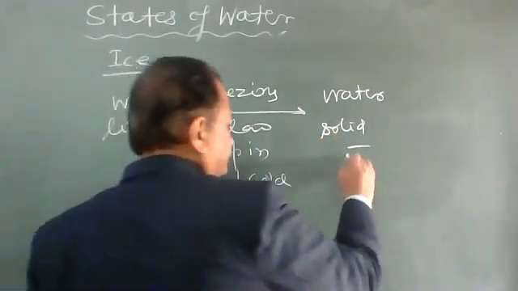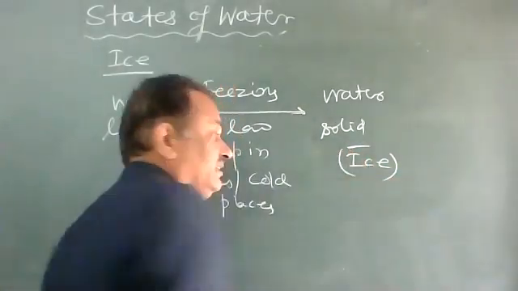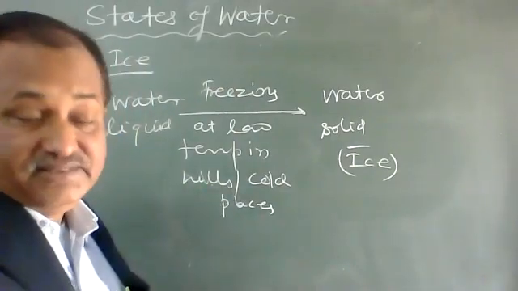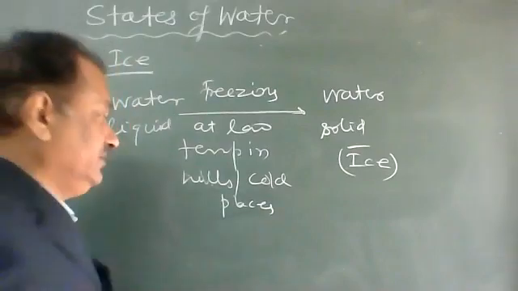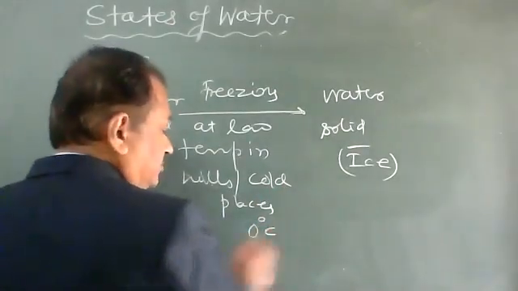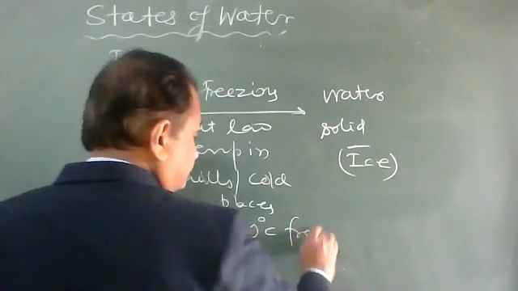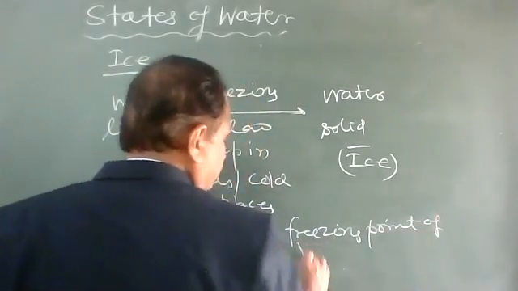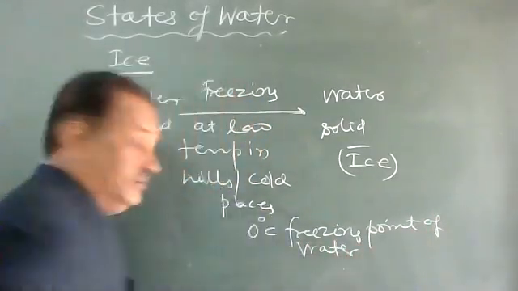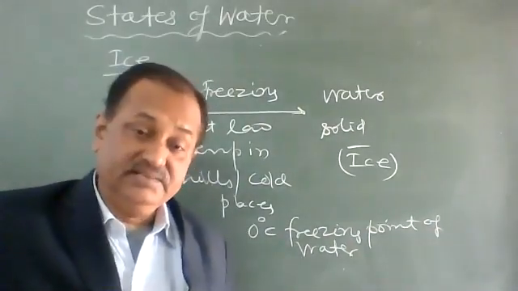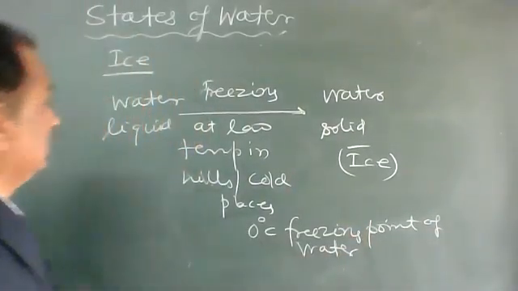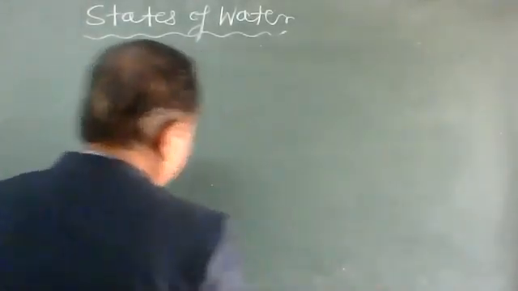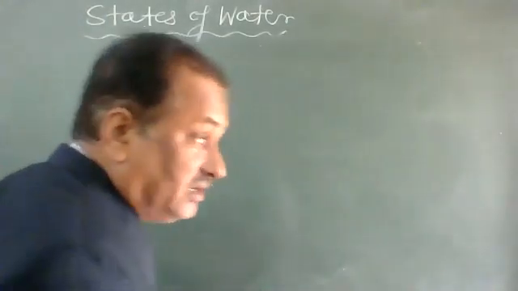Solid water is nothing but ice. And ice is formed at 0 degrees Celsius. So 0 degrees Celsius is the freezing point of water, and this is the solid state of water.